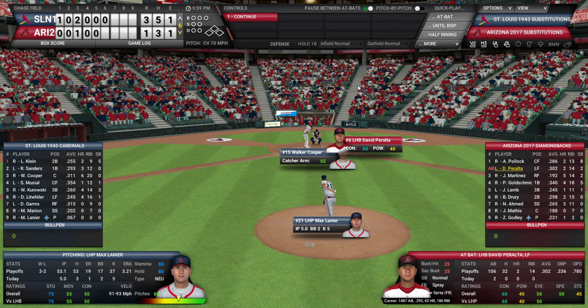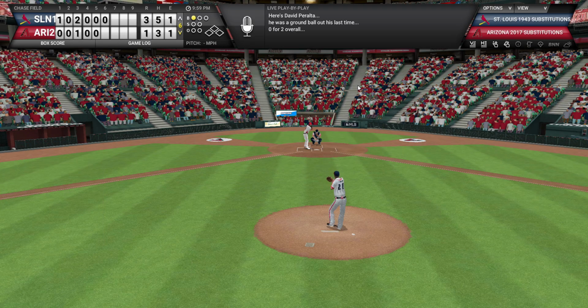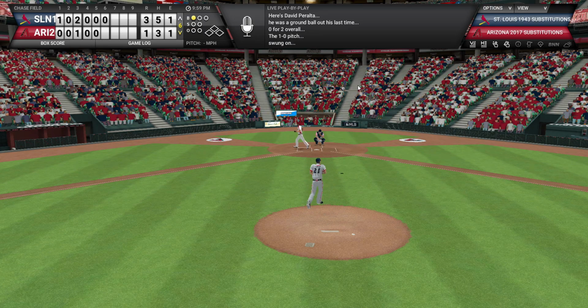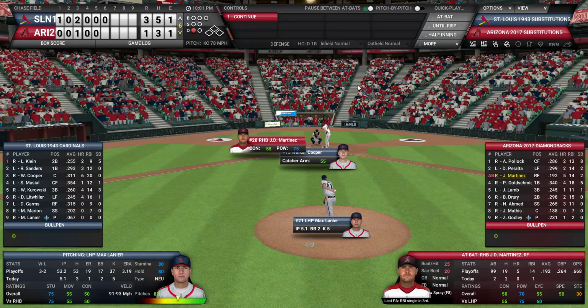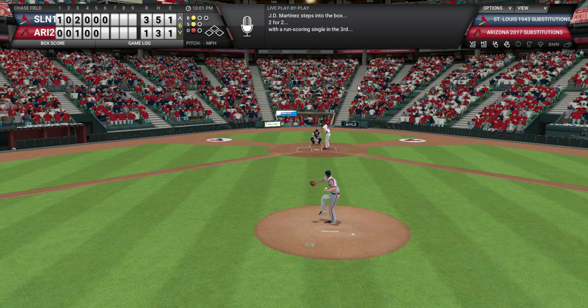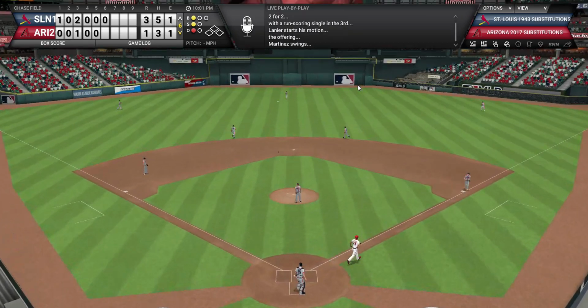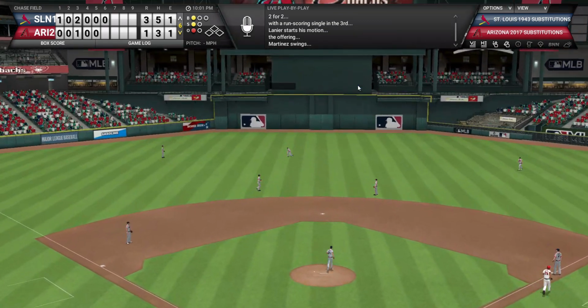Lanier pitching great today. He's got 2 walks, 5 strikeouts in 5 innings of play against a Diamondbacks lineup that absolutely whipped the Cardinals yesterday. So really great pitching so far for Lanier. Peralta is going to lead off with an out, or it's going to be a pop-up to short, but that's a big thing right now in a 3-1 ball game. This game's far from over, but you want to get that first out as often as possible, not have to deal with some high intensity innings and have some high intensity pitches,